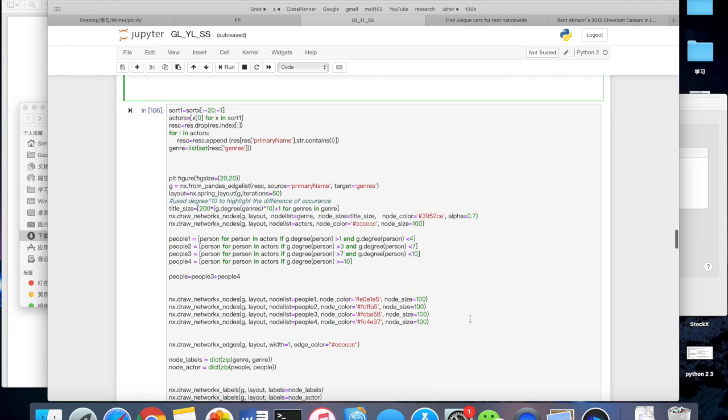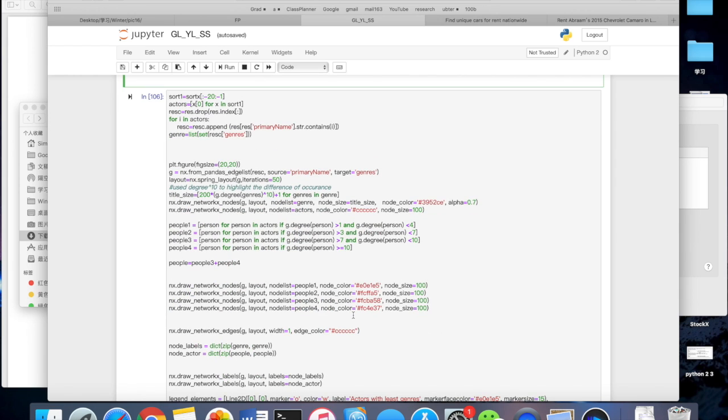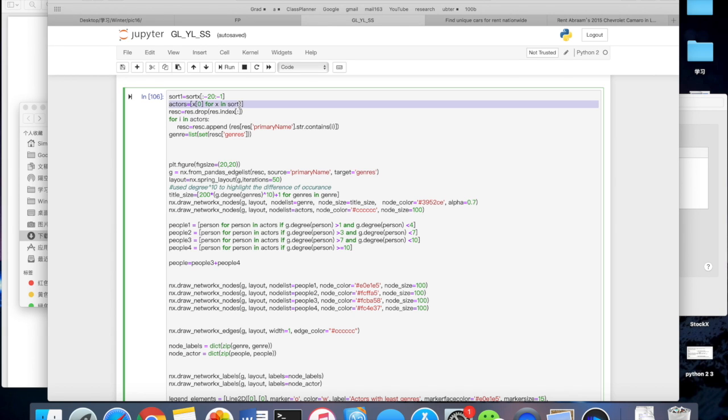Now we move on to the second graph. This one is a similar graph, but it is for the top 20 actors with page rank. So in similar fashion, we just get all of their names and then created an empty data frame that has only the actors of the top 20.